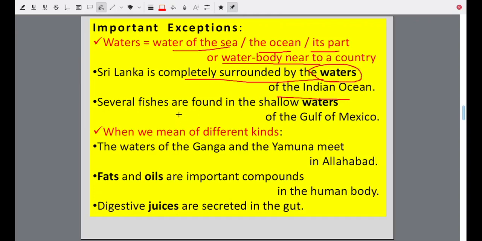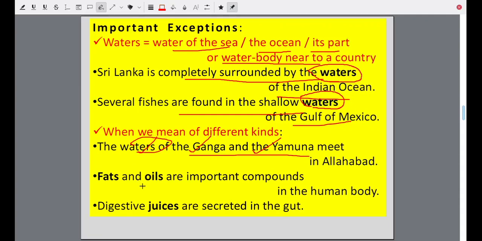Several fishes are found in the shallow waters of the Gulf of Mexico. Waters, a water body belonging to Mexico. So in some cases, water may have a plural. When we mean different kinds, the waters of the Ganga and the Yamuna meet in Allahabad. Waters: water of Ganga and water of Yamuna, waters of Ganga and Yamuna.